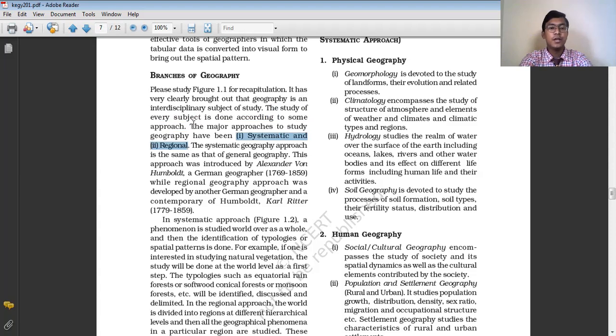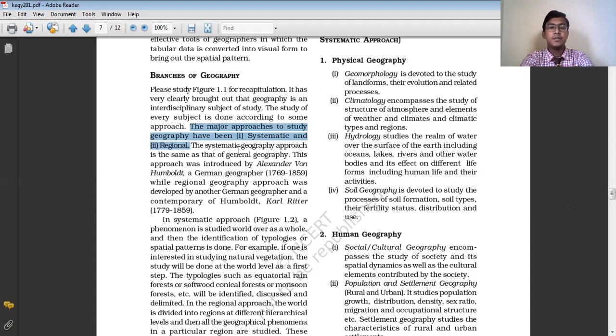So if you get a question like what are the different approaches to study geography, the different approaches to study geography are the systematic approach and the regional approach. Now we must understand what the term systematic means and what the term regional means, or what the systematic approach means and what the regional approach means.